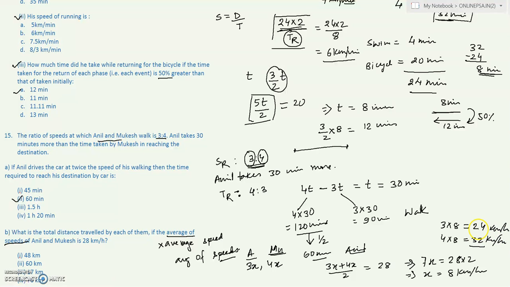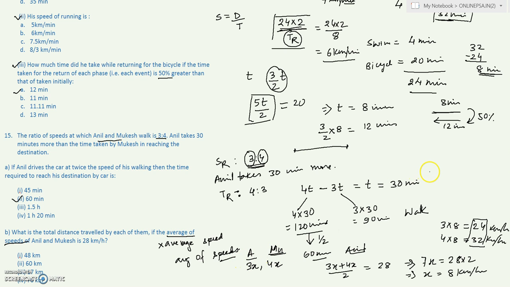These are the speeds given the data in the question. Now the question is how much distance do they travel, right? So you can simply get the distance from the speed and the time that they take to cover it, right?